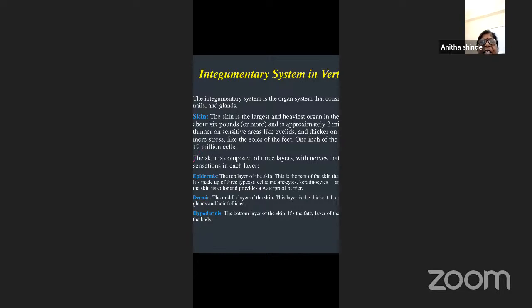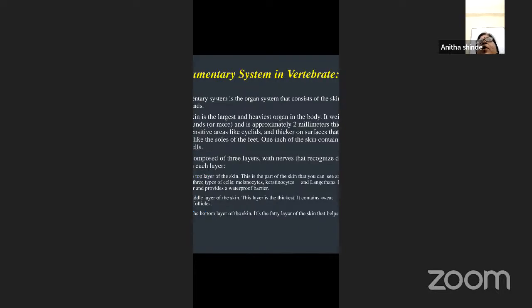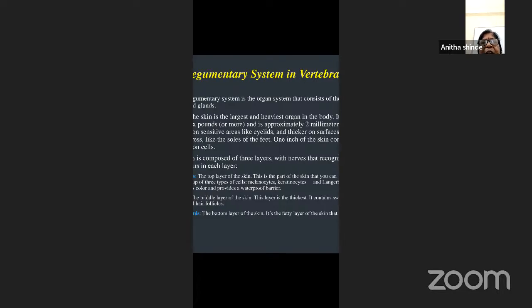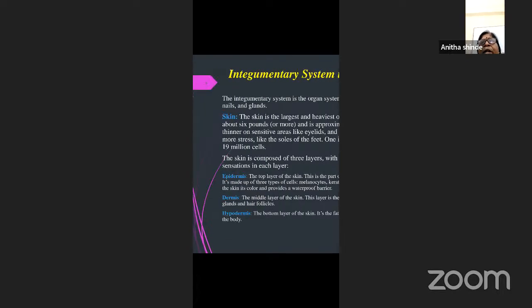It possesses 3 types of cells. What are those? Melanocytes. You all know melanocytes produce the pigment. Because of these melanocyte cells, the color is given to the skin. Then keratinocytes, which are associated with hair follicles, and you have keratin, which is very tough in nature. Apart from that, you also have the Langerhans cells. So it gives the skin its color and also provides a waterproof barrier.